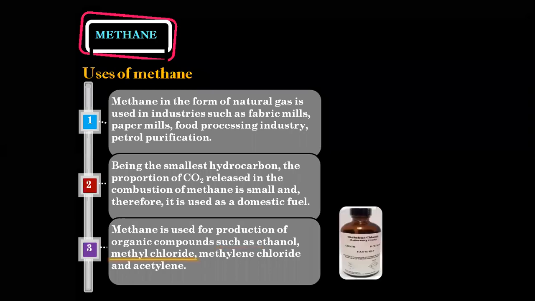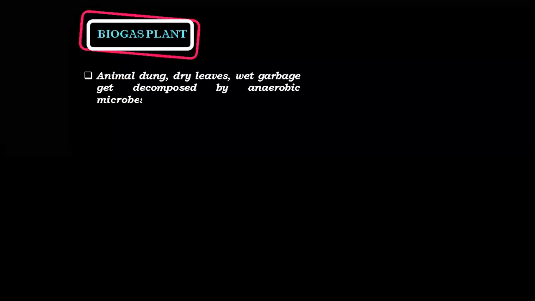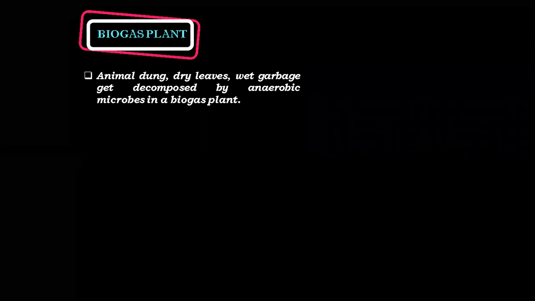That is your biogas plant. Have you heard about this term called biogas plant before? What do you understand by the term biogas plant? What is biogas? Exactly what is biogas? Tell me.